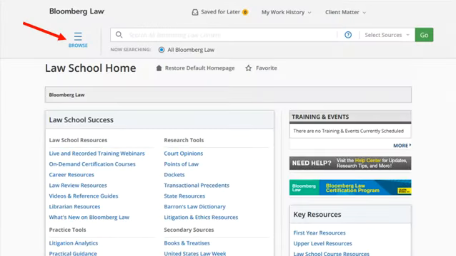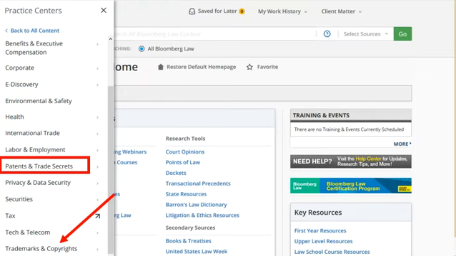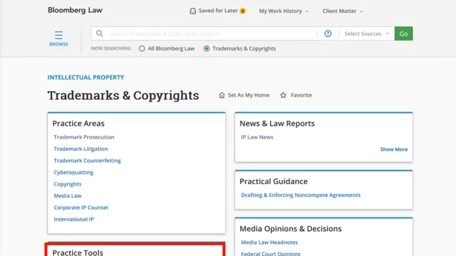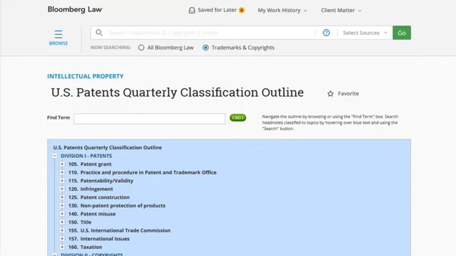To research intellectual property issues, click Browse All Content in the upper left side of the screen. Then select Practice Centers. Intellectual property is divided into 2 practice centers, Patents and Trade Secrets, and Trademarks and Copyrights. On the Trademarks and Copyrights page, you can link to a specialty practice area or scroll down to Practice Tools, where you have the option of linking to the USPQ classification outline for topical access to cases.